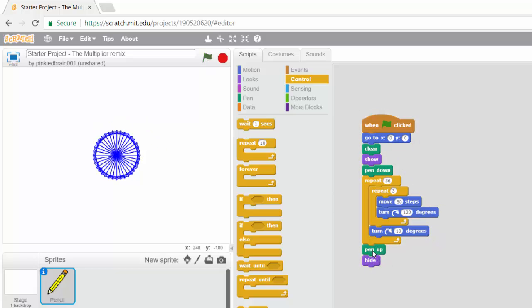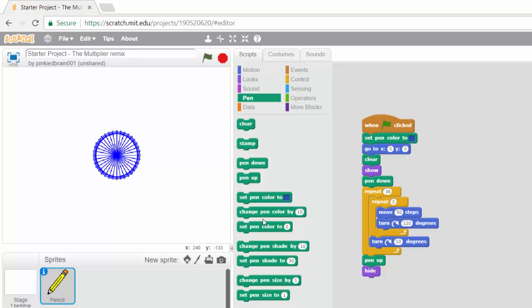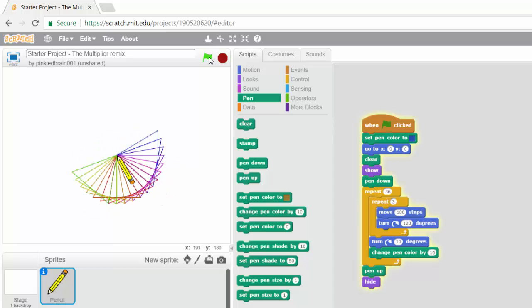All right, now let's take it a step further. What if every time we draw a particular pattern, we change the color, right? Let's change the color by a certain amount. So we can set the color. Let's set the color at the beginning to say blue. And then as we draw each pattern, we change the pen color by 10. So let's put it right here. Let's just make this bigger, 100. And then now we run. Can you see that? This is wonderful.